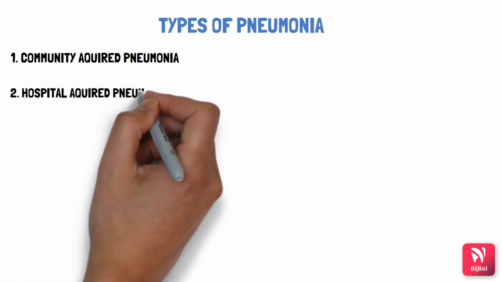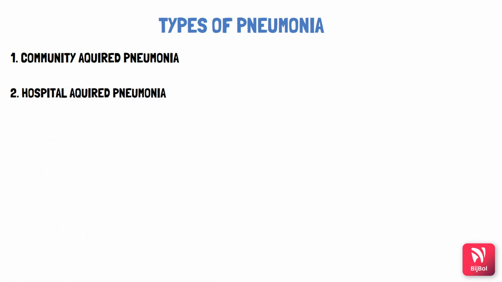Next is hospital acquired pneumonia, also called HAP. Suppose a person is admitted to a hospital in relation to some illness other than a respiratory illness. During that period, if the person gets infected with pneumonia, it is called hospital acquired pneumonia.